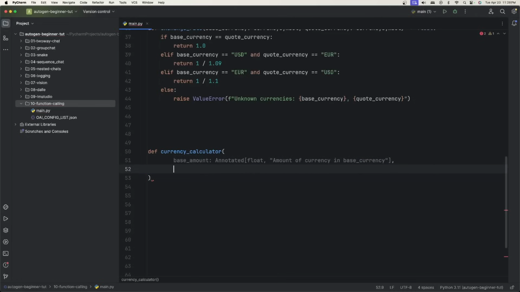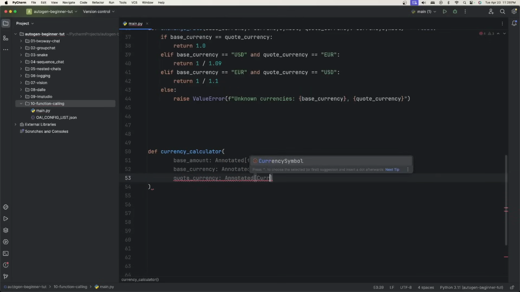Then we're going to do the same thing for the base and quote currency. The base currency is also Annotated, and this will be a currency symbol, so either USD or euro. This is just the base currency, and by default it will be USD if we don't give it one. Then the quote currency is Annotated as well.